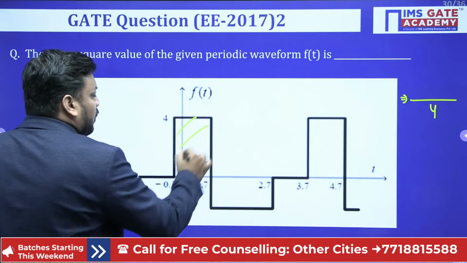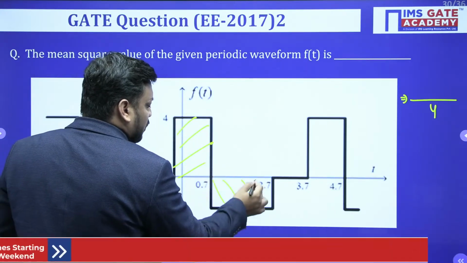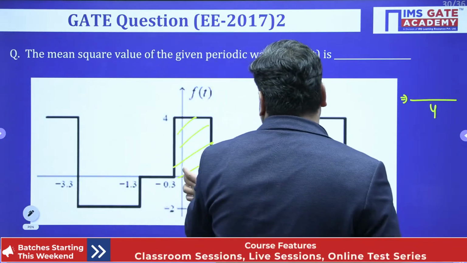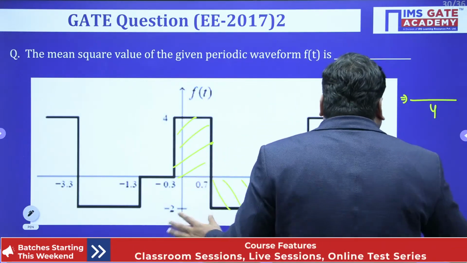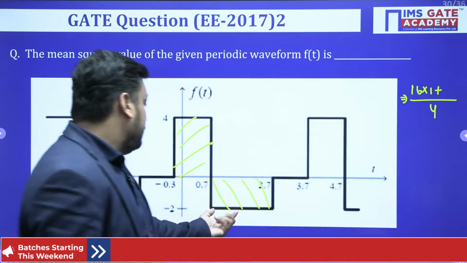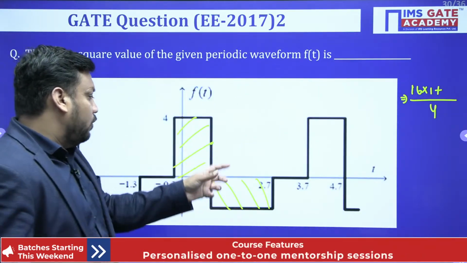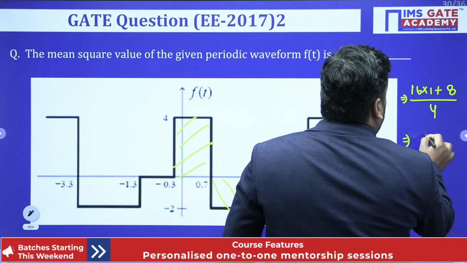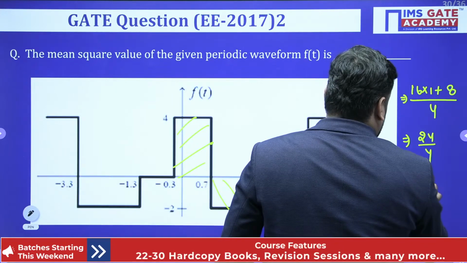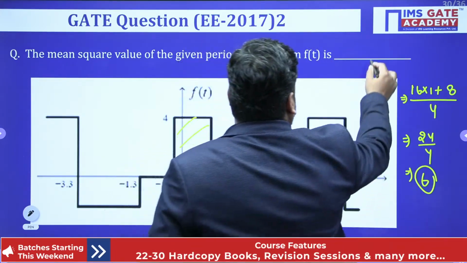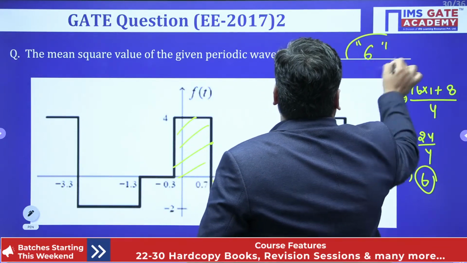After that, you have to make sure that a square into b, meaning 4 whole square into 0.3 to 0.7. Sorry. So here it is 16 into 1, plus -2 whole square, meaning 4 whole square into 2, meaning 8. So it will be 16 plus 8, which is 24 upon 4. Sorry, so your answer will be 6.